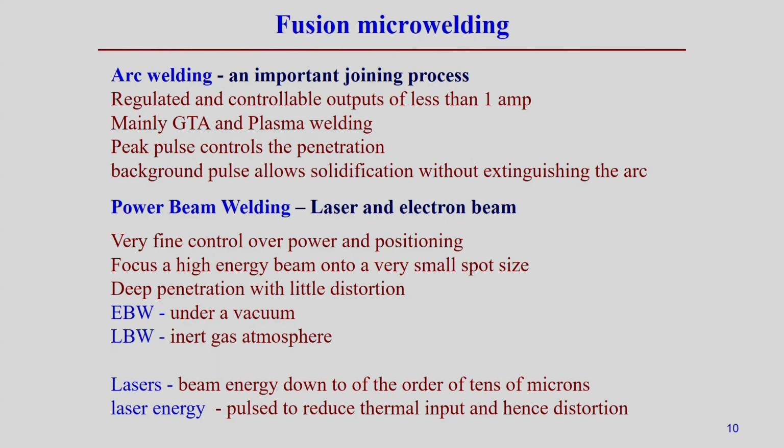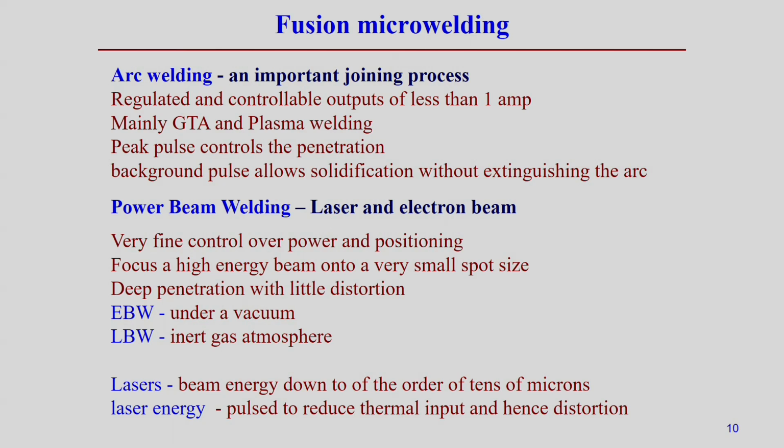But electron beam welding processes are performed under vacuum, whereas for laser beam welding we can normally use an inert gas atmosphere. Electron beam or laser beam welding has advantages in the development of micro welding systems, but in terms of cost, electron beam or laser beam micro welding is a little bit costly as compared to arc welding processes.